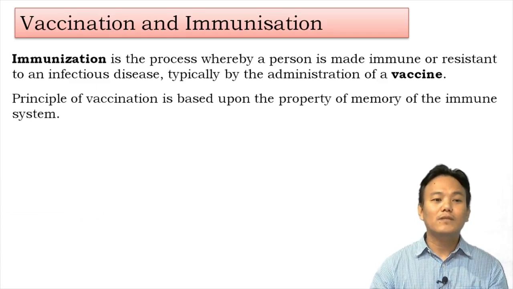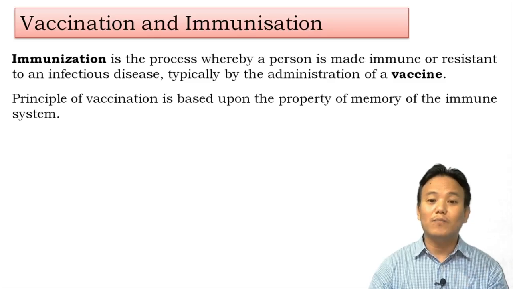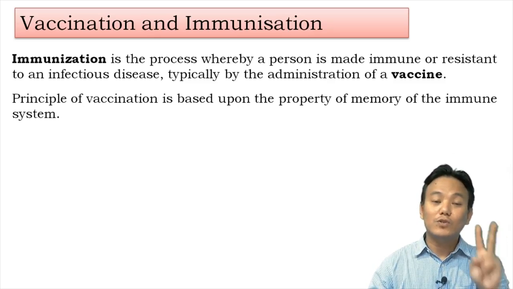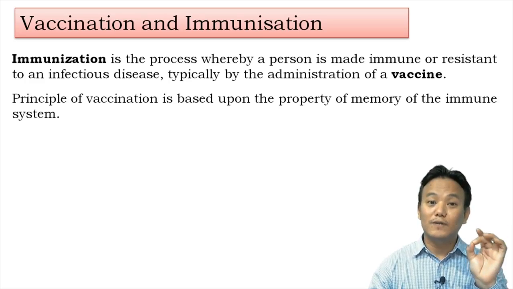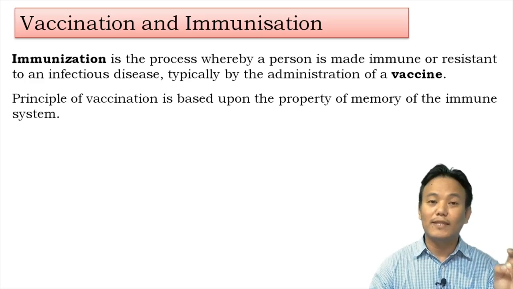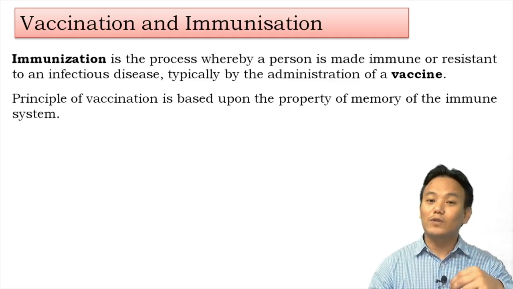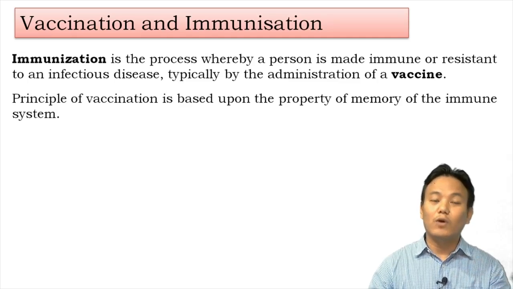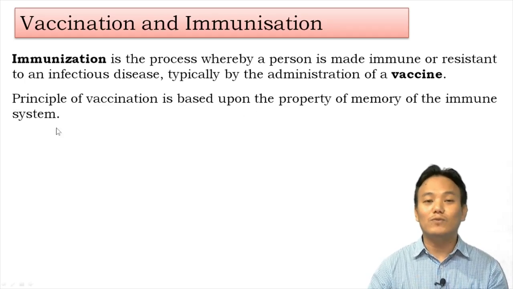Okay. Now, the principle of vaccination is based upon the property of memory of the immune system. I told you in our previous video that our acquired immune system has two important properties. First, specificity towards a pathogen, and second, memory. Right? Our acquired immune system can keep the information of a particular pathogen that it has come across in its memory so that it can show a stronger response when it comes across the same pathogen later on. Okay, so the principle of vaccination is based upon the property of memory of the immune system.